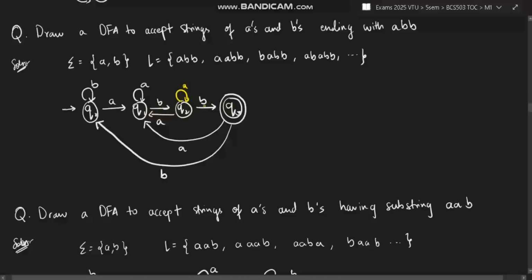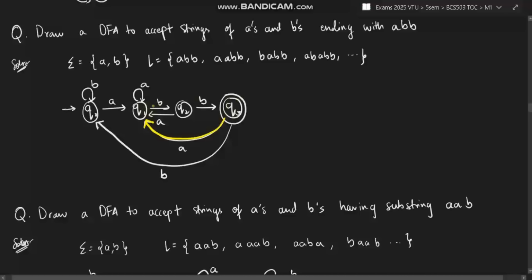BAB will be accepted. That is not valid, right? So A has to come here. So from here again ABB will be accepted. Now at the final point here, after reaching the final state, if again A or B comes, what is my thing to do? I have to take A back to this place from where ABB is coming, right?